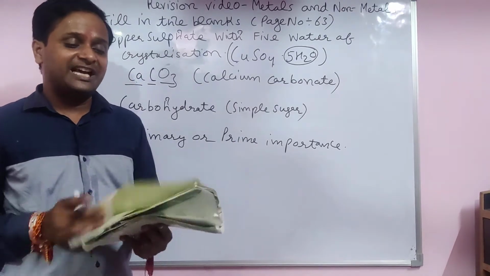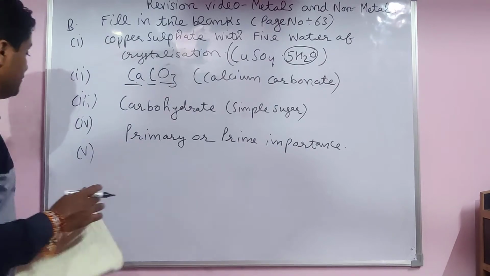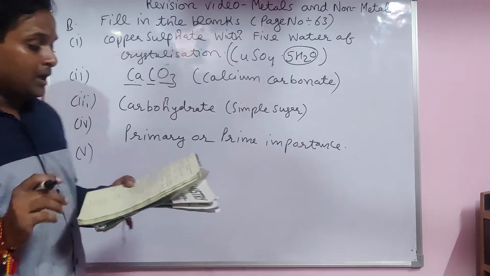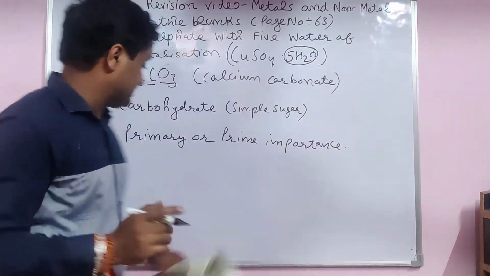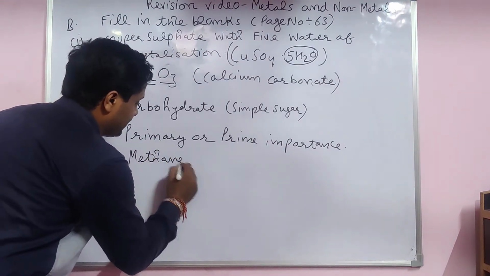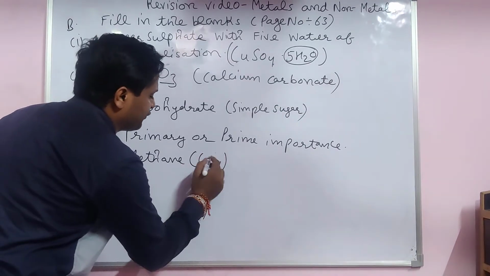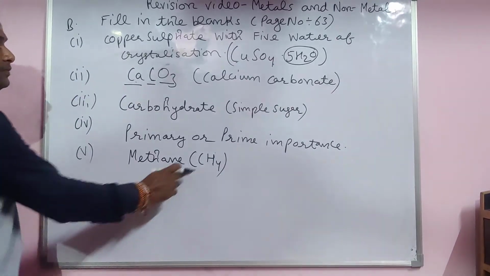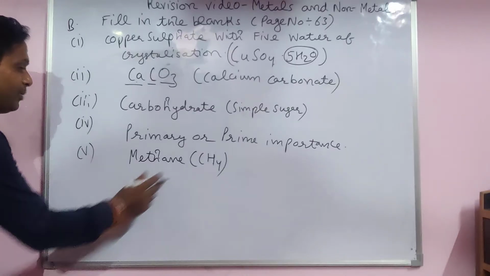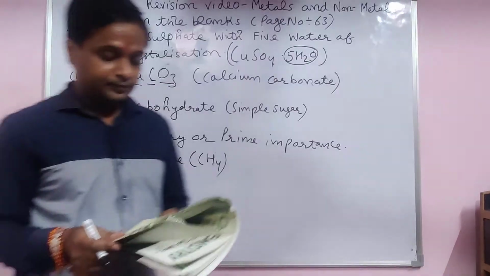Yes, now see on the next one. Yes, fifth one. Marsh gas is, yes, methane. You already know methane, found in marshy area. CH4. C is carbon, H is hydrogen. How many hydrogen is there? 4.